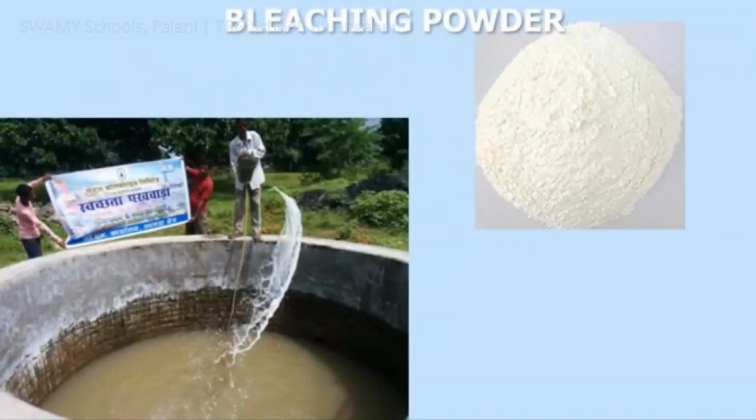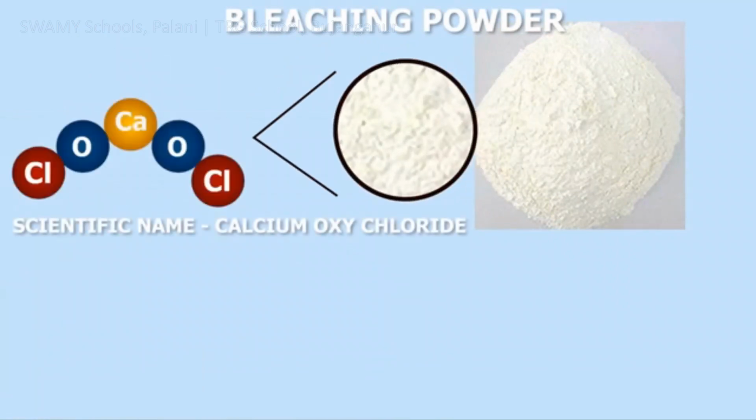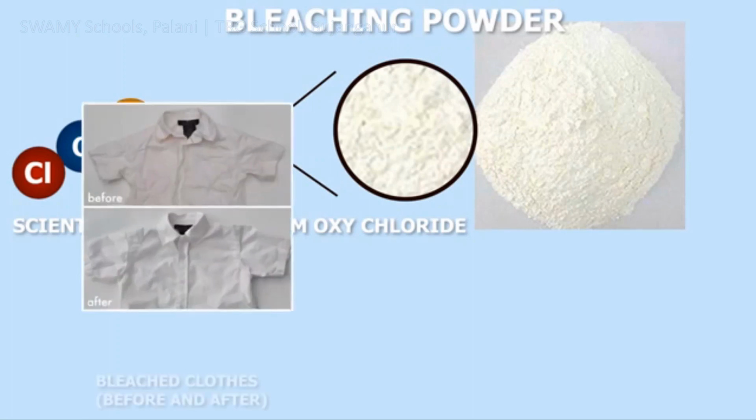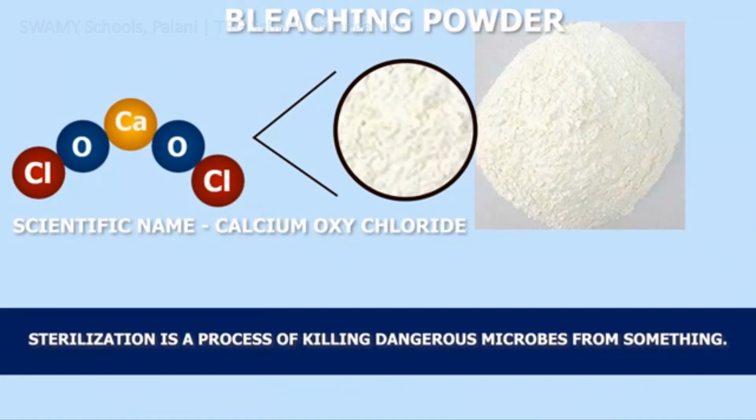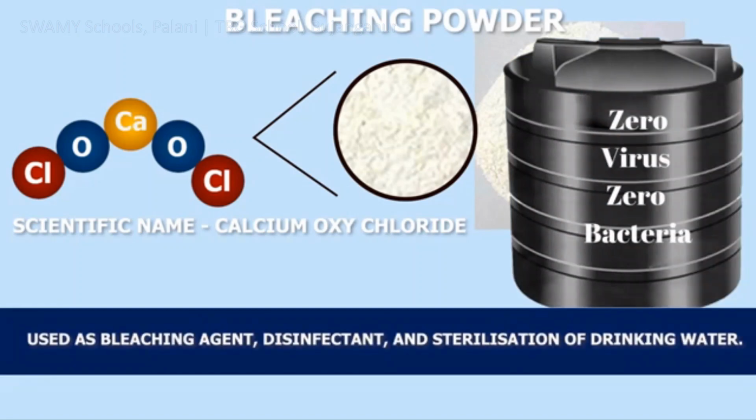Bleaching powder is mostly mixed in water during rainy seasons. It is scientifically called calcium oxychloride. It is made of calcium, oxygen, and chlorine elements. Bleaching is a process which is used to whiten clothes, to lighten hair color, and to remove stains. Sterilization is a process of killing dangerous microbes from something. Bleaching powder is used as bleaching agent, disinfectant, and sterilization of drinking water.